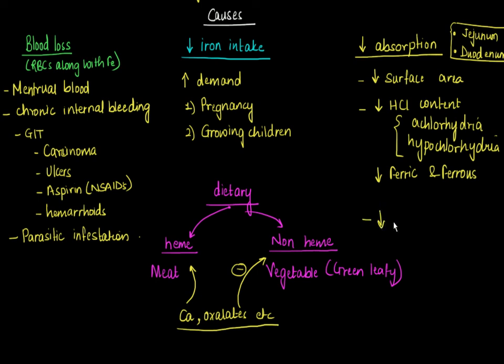Finally, vitamin C is again necessary for absorption of iron. Decrease in vitamin C may affect absorption of iron. So this again can be one of the reasons for decreased absorption of iron. So these are the causes which could result in iron deficiency.